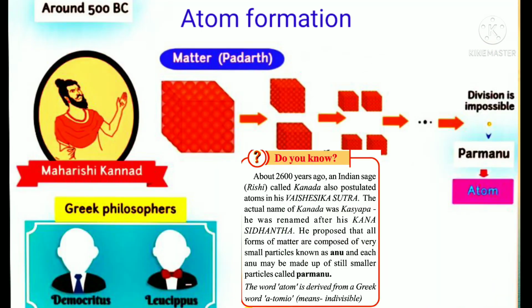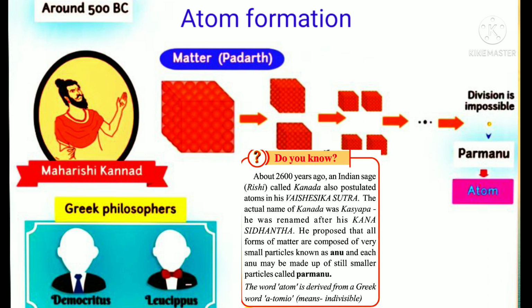How was the atom formulated? Maharshi Kanad lived about 2600 years ago. An Indian sage called Kanada also postulated atoms in his Vaisheshika Sutra. The actual name of Kanada was Kashyapa. He was renamed after his Kana Siddhanta. He proposed that all forms of matter are composed of very small particles known as Anu, and each Anu may be made up of still smaller particles called Paramanu.